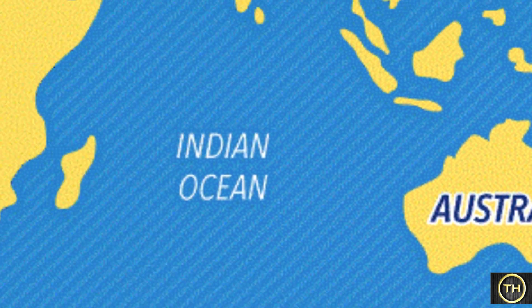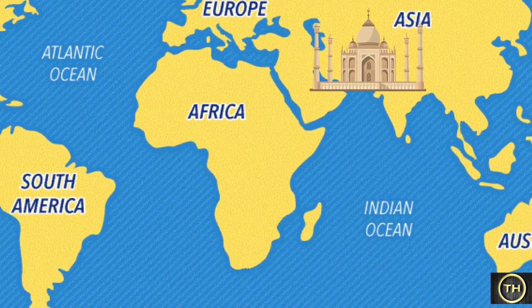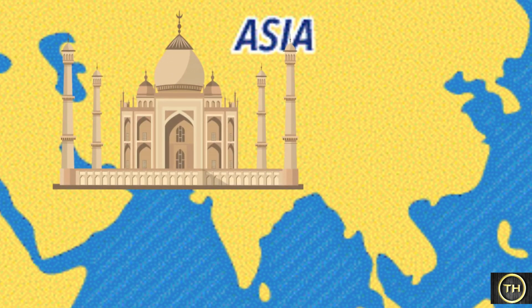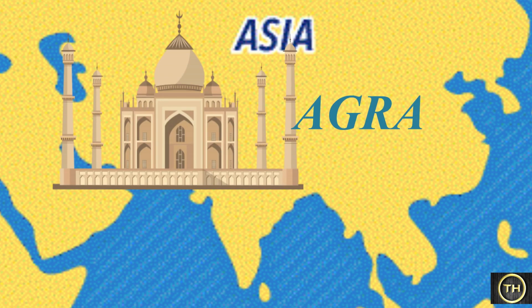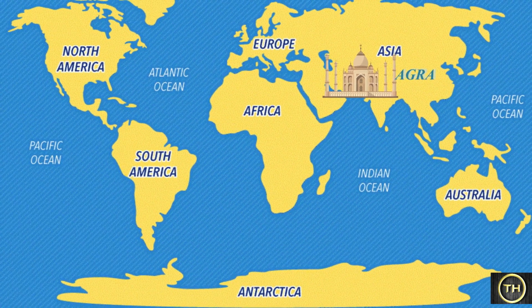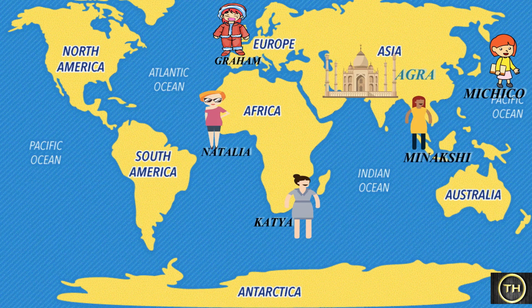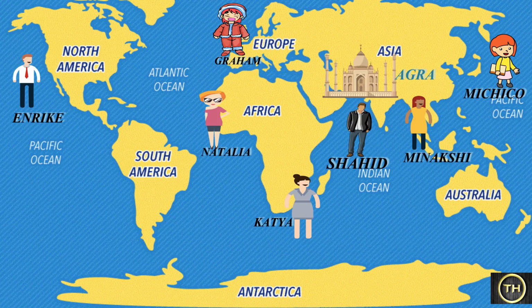We can see one of the most popular monuments of India, that is Taj Mahal. This monument is located in Agra. Agra is located in India and India is located in Asia. You can see over here there are 7 children, namely Graham, Katya, Mikiko, Natalia, Meenakshi, Sahid and Enric.